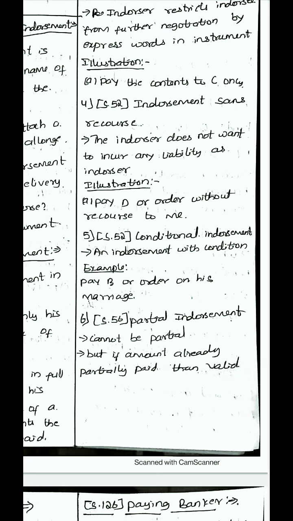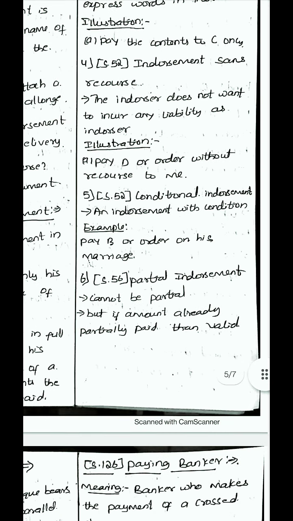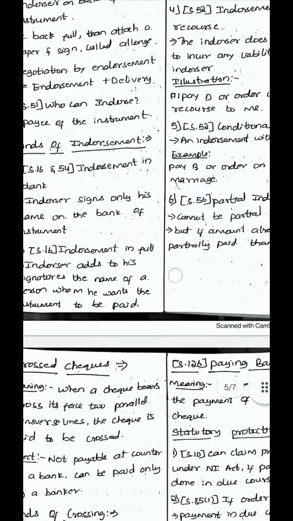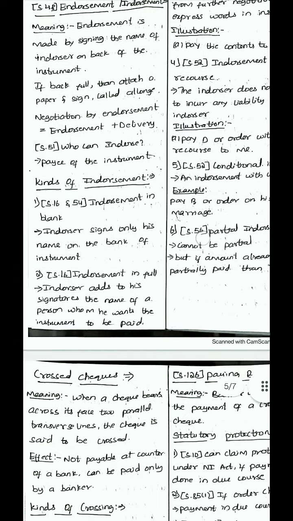The next is conditional endorsement. If the transfer is done with a condition, then it is called conditional endorsement. Example: pay B or order on his marriage. He is delivering it and mentioning a condition. In endorsement, the condition is valid. The next is partial endorsement. Partial endorsement is not valid and cannot be done, but if half of the amount of the instrument is already paid, then the remaining half can be transferred. In this, partial is allowed. So these are endorsement and the kinds of endorsement.